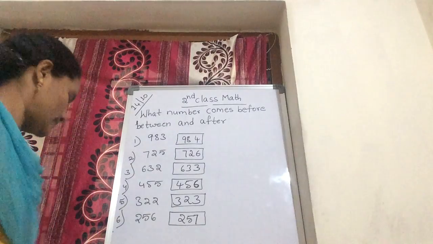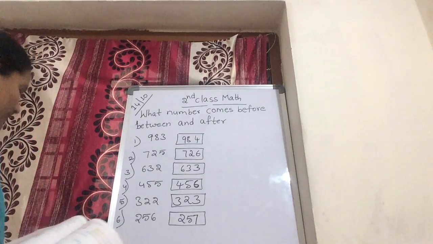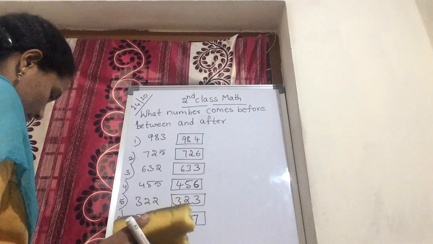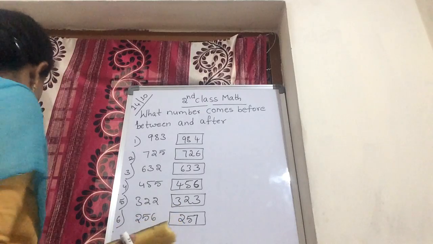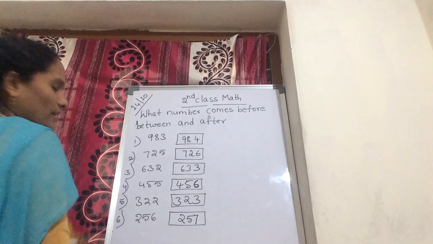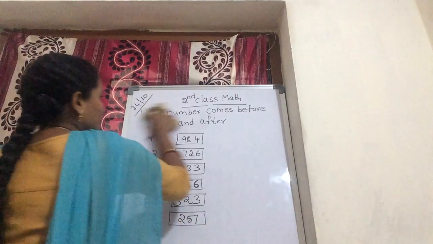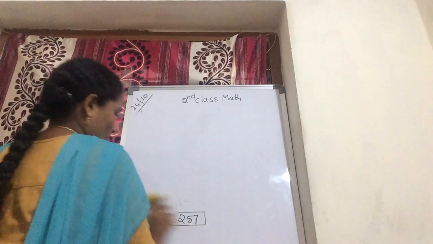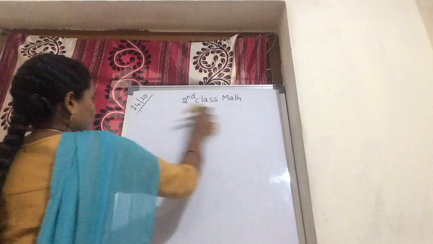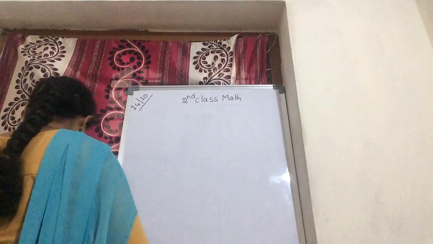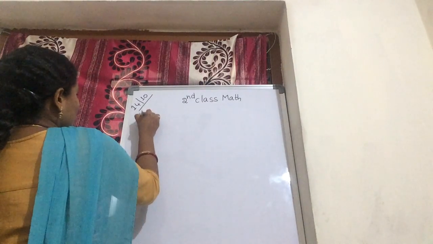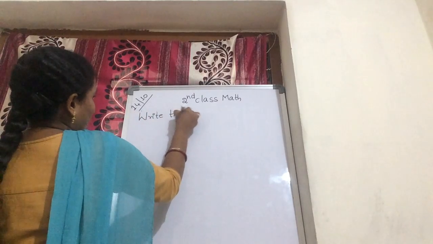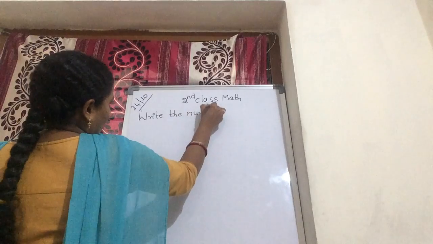Please copy children. Next, write the numbers.